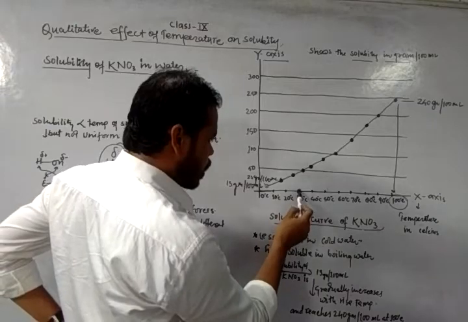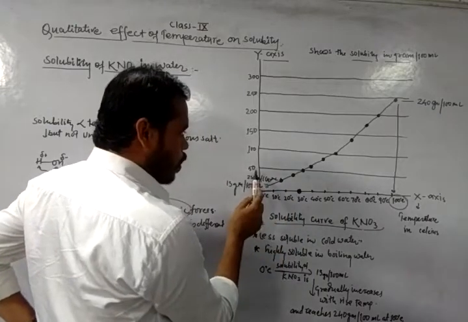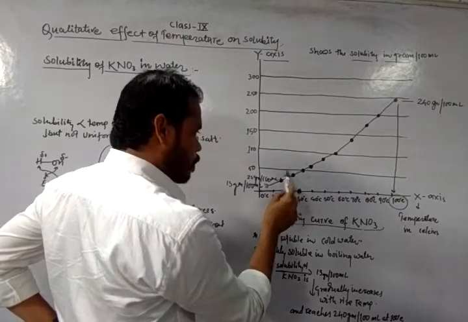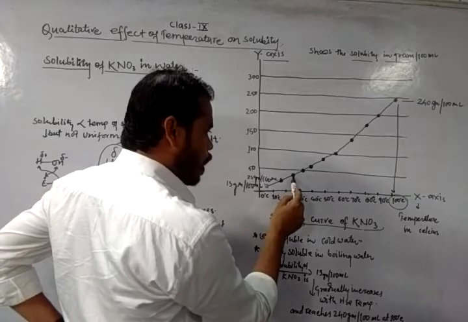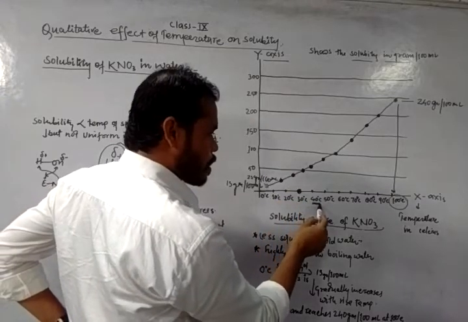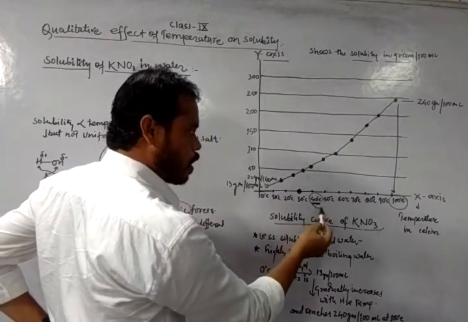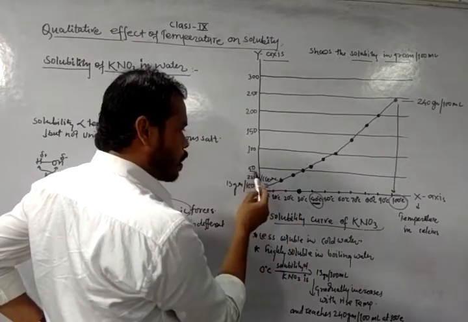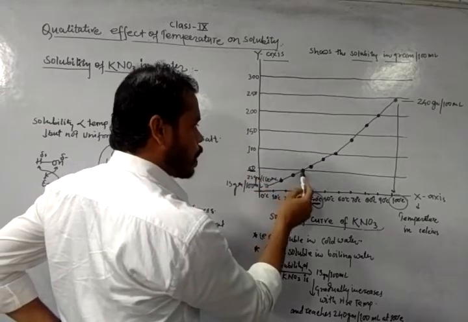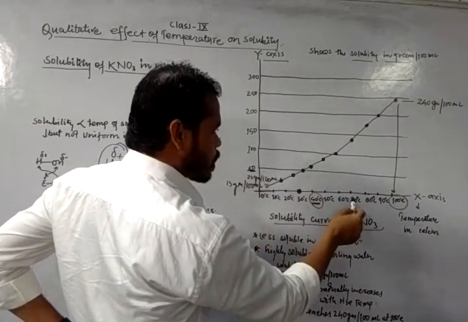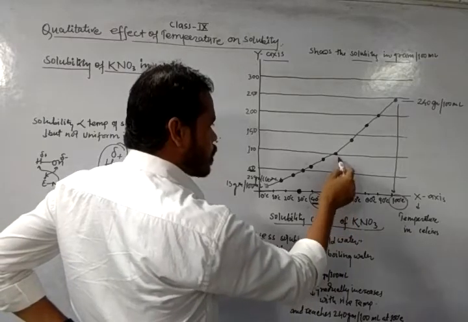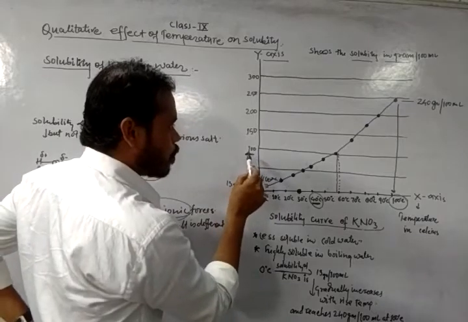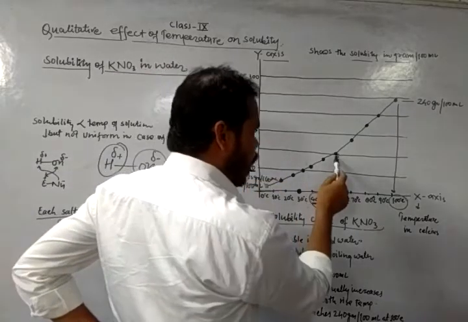At 30 degrees Celsius, the solubility of potassium nitrate is 40 grams per 100 ml of water, while at 40 degrees Celsius it is 50 grams per 100 ml of water. At 60 degrees Celsius, the solubility of potassium nitrate is 100 grams per 100 ml of water.